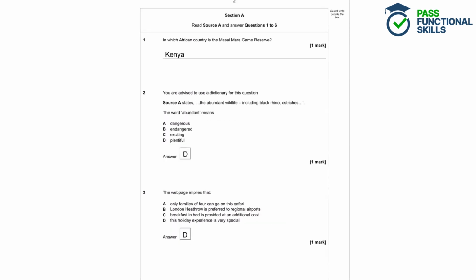Question 1. In which African country is the Masai Mara Game Reserve? So here we're being asked to identify some key information from the text. We're going to find an African country that has the Masai Mara Game Reserve in it. And we're going to use source A to answer this question.